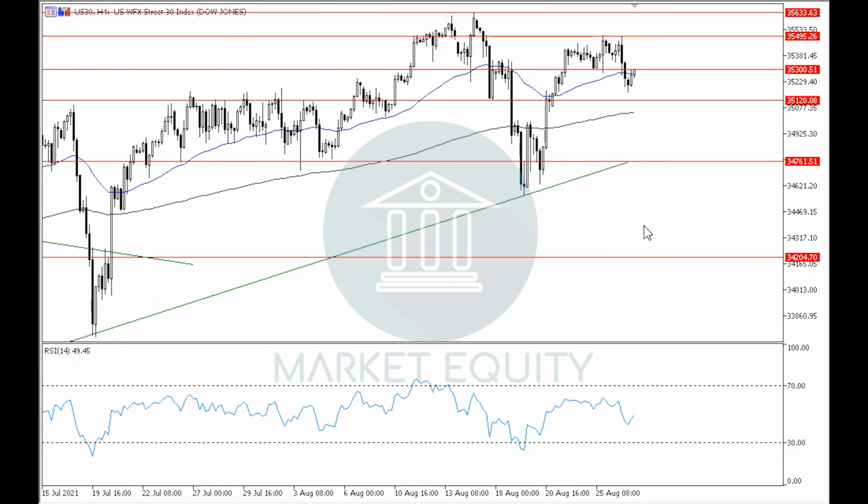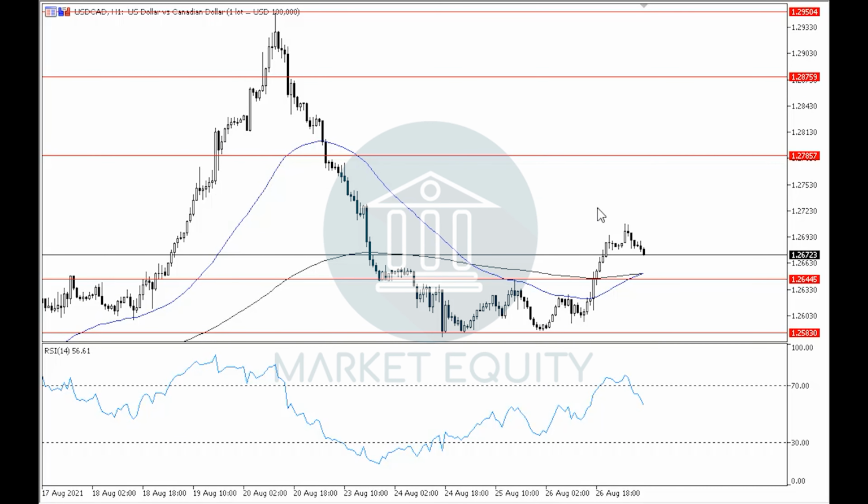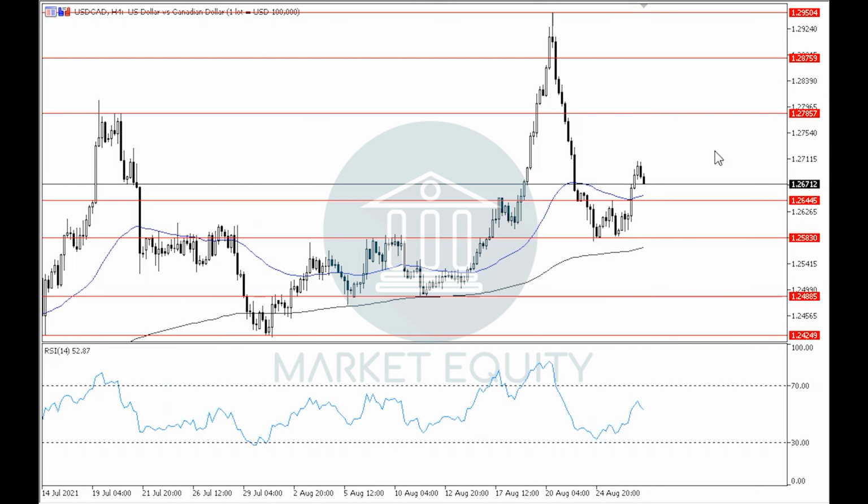Let's move on to the US dollar versus the Canadian dollar. In the previous videos, we said that the pair is moving in an uptrend even though it has shown signs of weakness, which included the very strong downwards correctional movement that took place in the 4 hour time frame, and we said that by breaking down through level 1.2670, this downwards correctional movement will extend to retest around level 1.2580. If we notice the 1 hour time frame, then we can see that the pair reached level 1.2580 where it formed a double bottom pattern, which was also a low that was higher than the previous one, and then continued to break upwards to level 1.2645, which supports the ending of the downwards correctional movement as well as the return to the uptrend in the 4 hour time frame as well as the daily time frame.